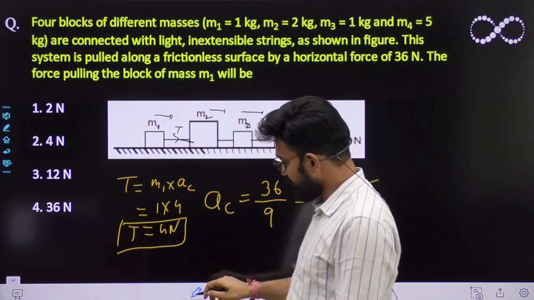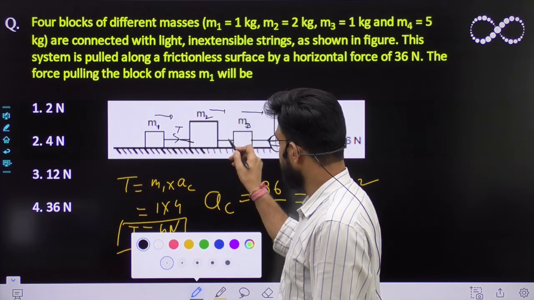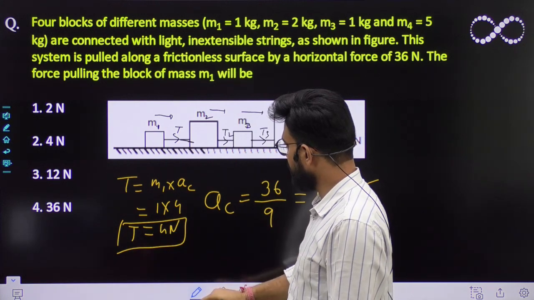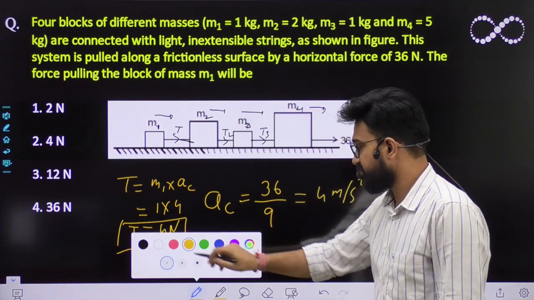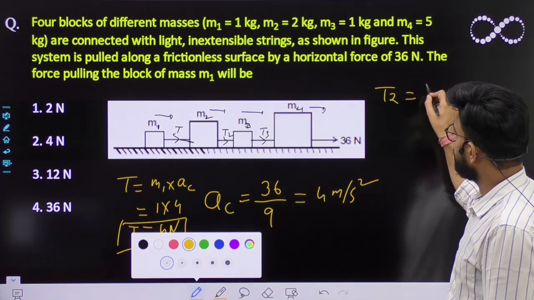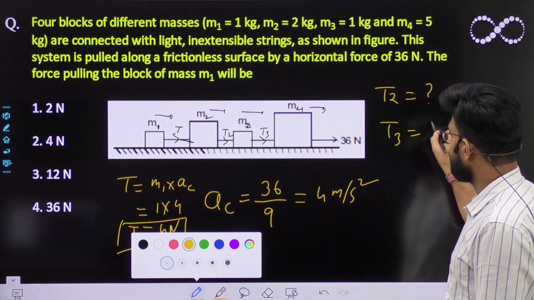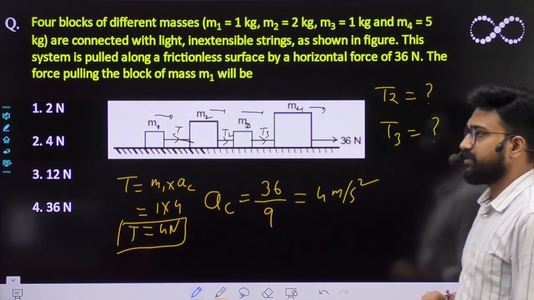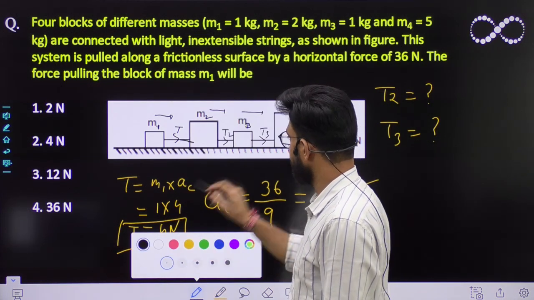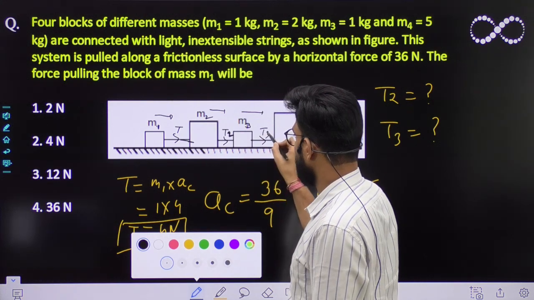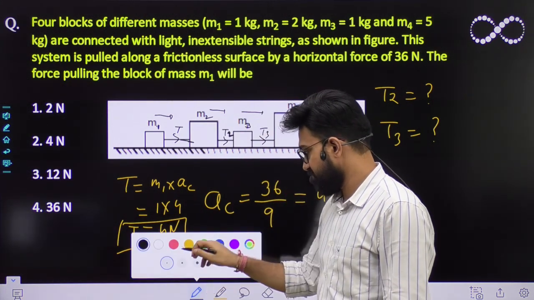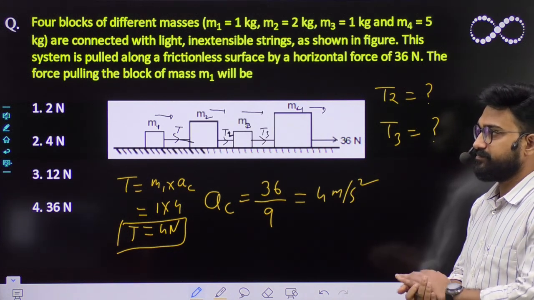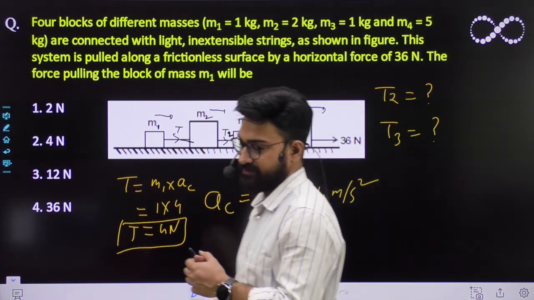So can you find out the tension within this string? Let it be T2 and let it be T3. Find out T2 and T3. बताओ. सिंपल है, बताओ. What is T2 and T3? This is T2 and this is T3. So tell me. Yes, Shubham, क्या होगा T2 and T3?